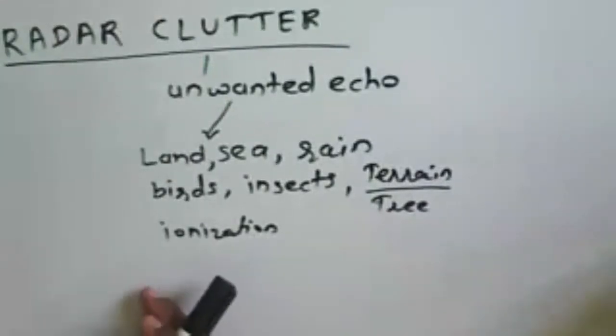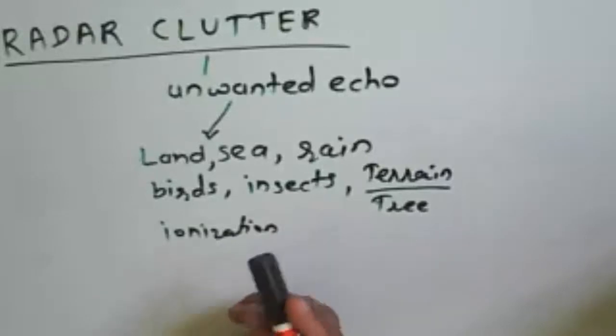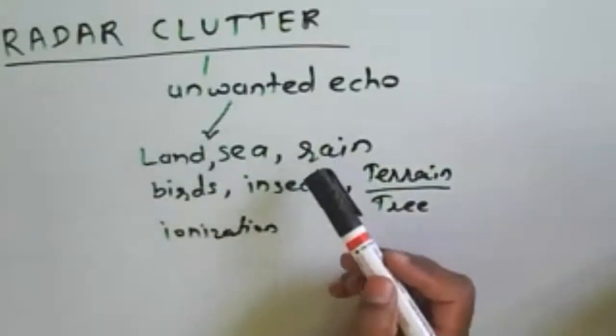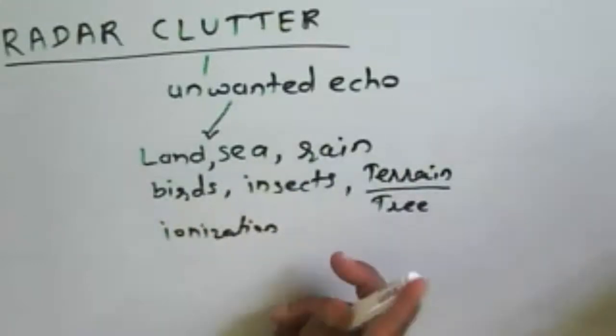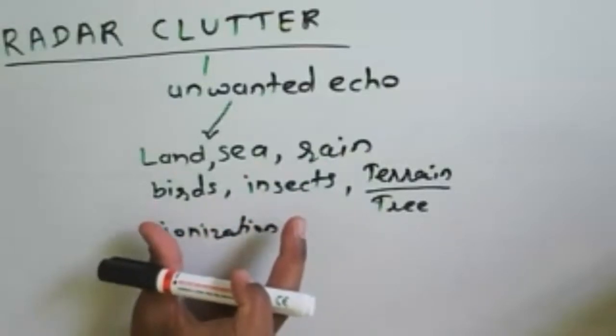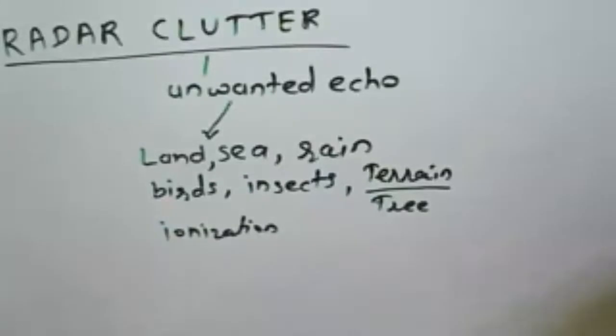So the echo signal received at a radar, meaning by an aircraft, will be from the land, sea and rain. These are all physical items present or available on the ground surface.